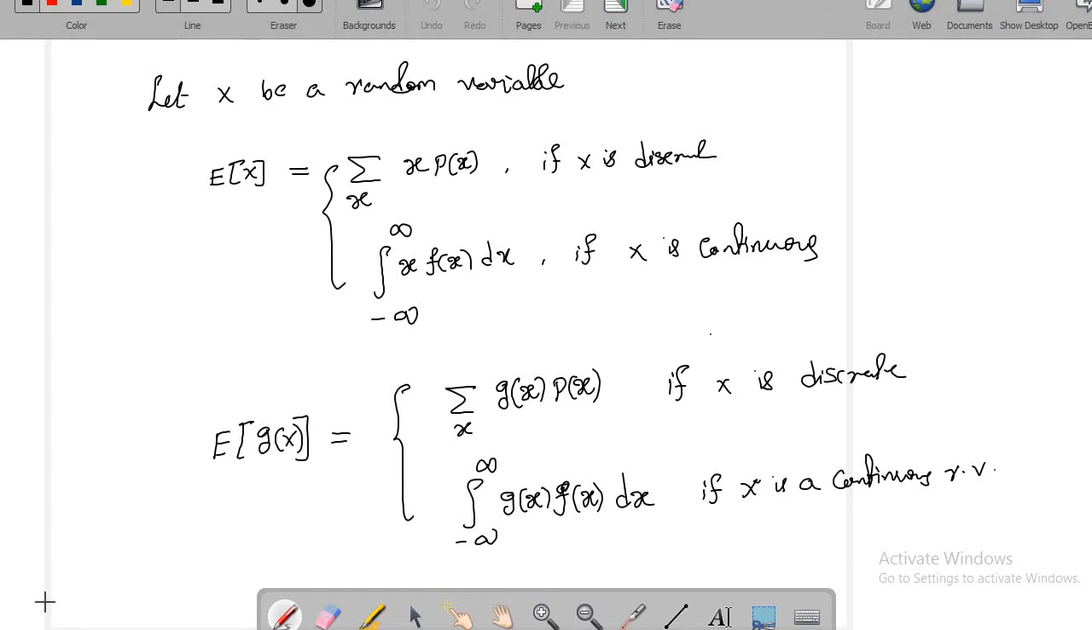So here we discussed what is an expected value of a random variable, which is defined to be summation x into p of x when x is a discrete random variable, and if it is continuous it will be given by integral x into f of x dx.